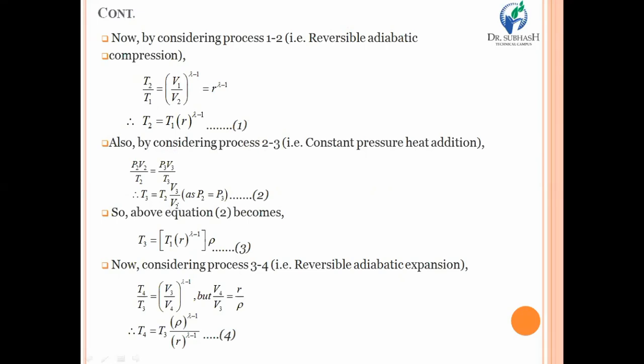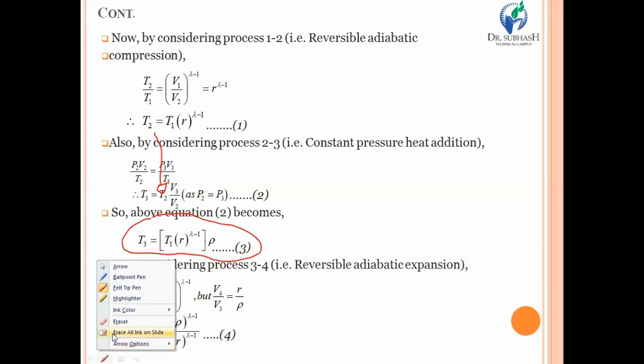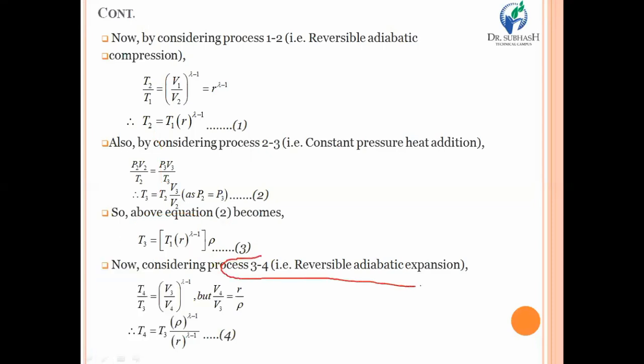So now we have two relations. One is T2 is equal to T1 R raised to gamma minus 1, and the other is T3 equal to T2 V3 upon V2. Just you have to put the values of T2 in equation number 2 from equation number 1. By solving it, you will have T3 is equal to T1 R raised to gamma minus 1 into rho. Now, once you have derived that particular relation, kindly consider the process number 3 to 4, that is reversible adiabatic